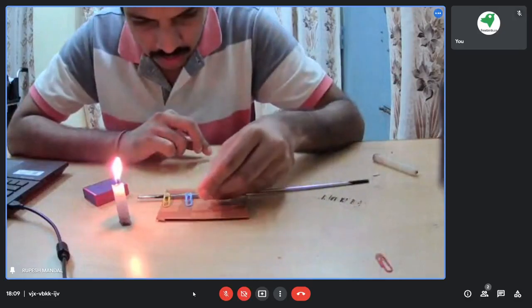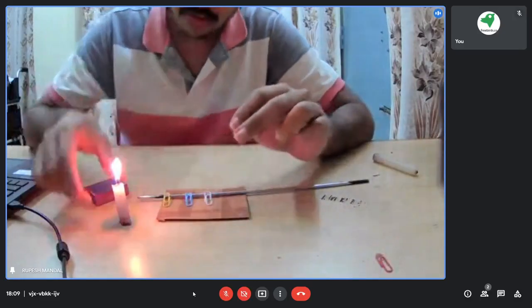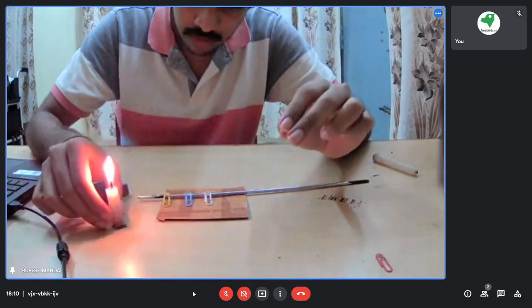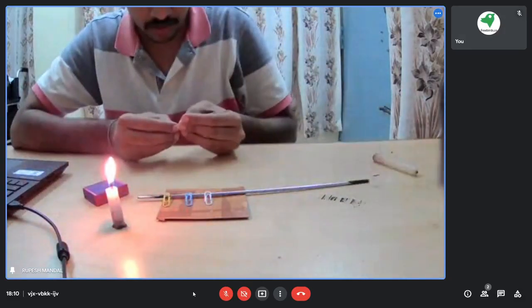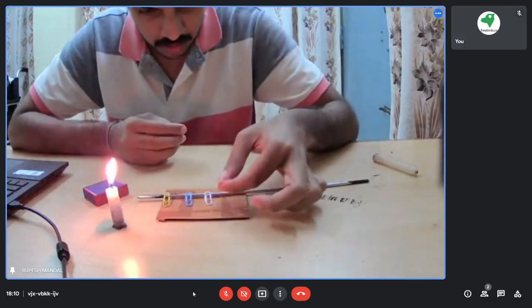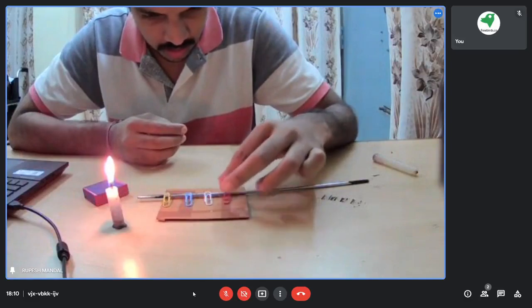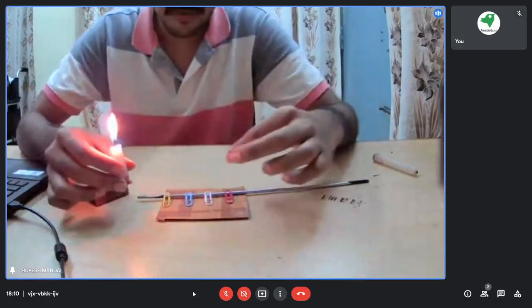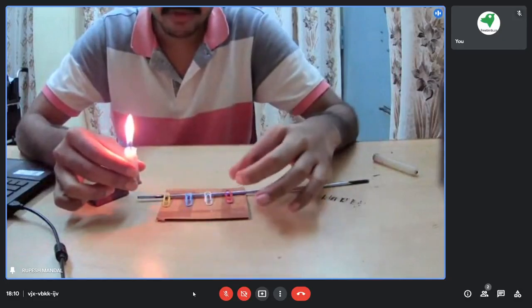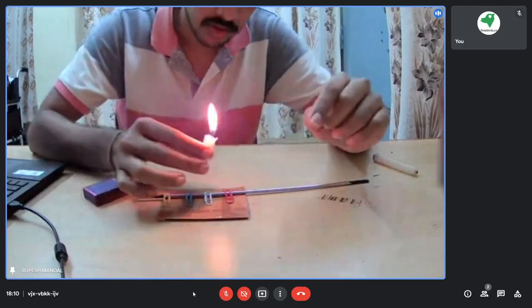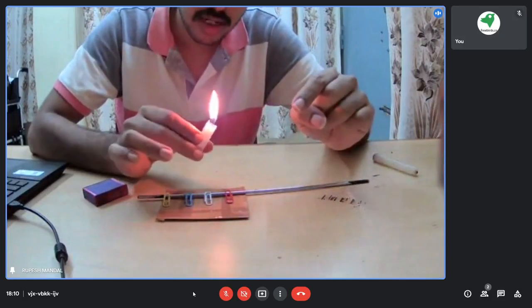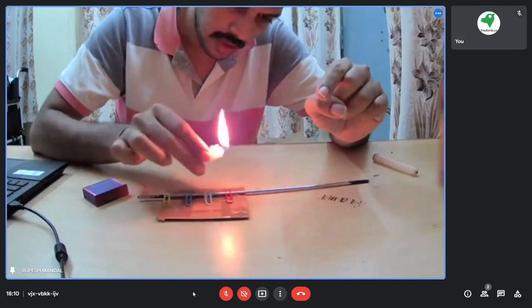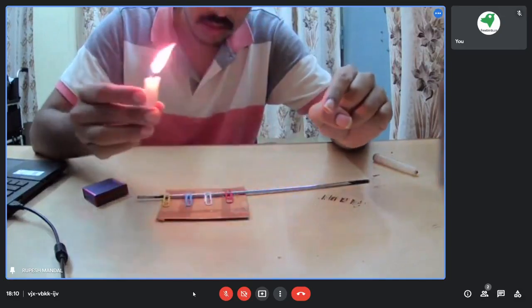Try to fix the other clips as well. Instead of this paper clip, you can use small nails also, and you can dip the flat portion of the nail in the wax.